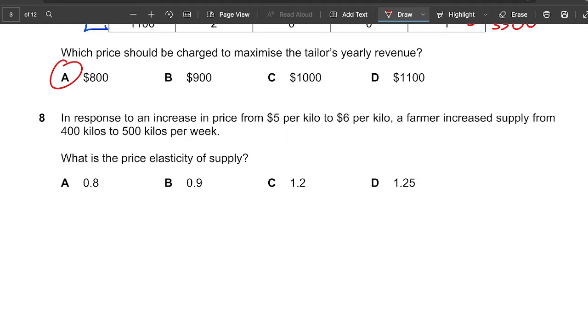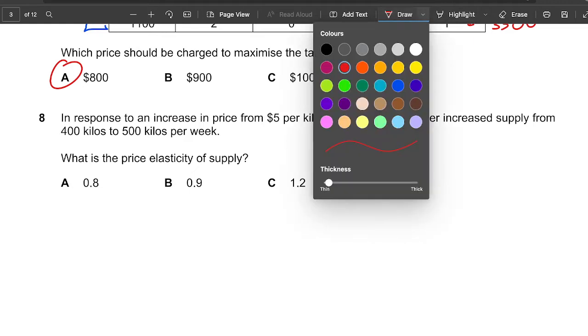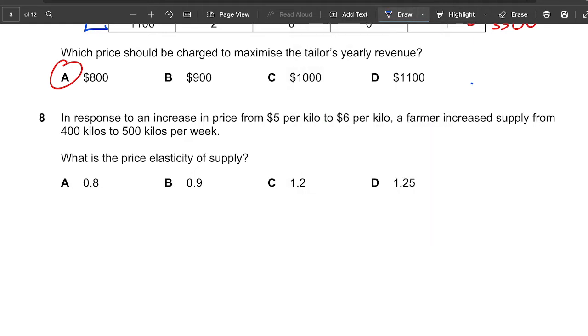The next question says, in response to an increase in the price from $5 to $6, a farmer increased supply from 400 kilos to 500 kilos. What is the price elasticity? How do you calculate PES, price elasticity of supply?